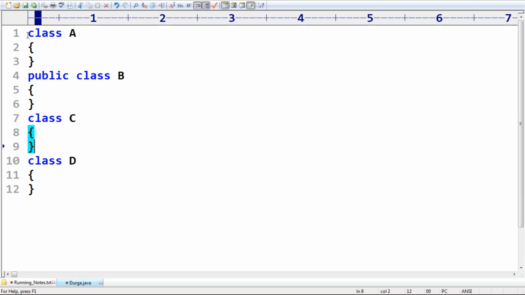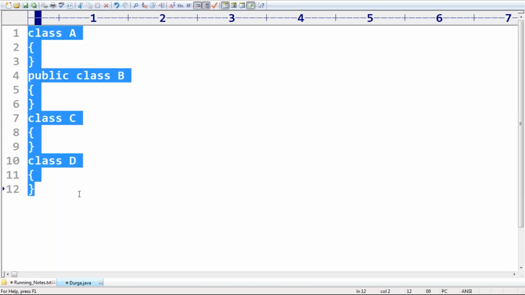Same, sir. Here multiple classes are there, but this class is the public one. An outside person can communicate with this class only. The remaining classes become supporting classes. That's why, if we keep the program name as B.java, it is more meaningful.